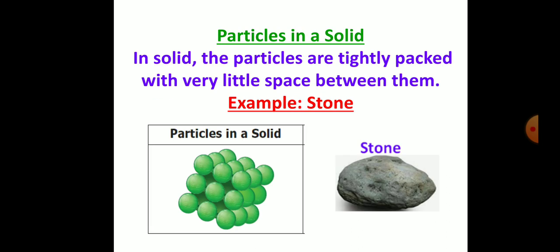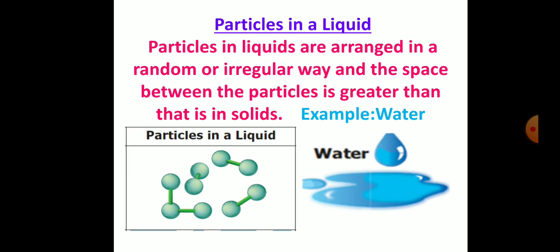Particles in a solid. In a solid, the particles are tightly packed with very little space between them. Example, stone. You can see in the picture that it is closely packed. Particles in a liquid. Particles in liquids are arranged in a random or irregular way and the space between the particles is greater than that in solids. Example, water.